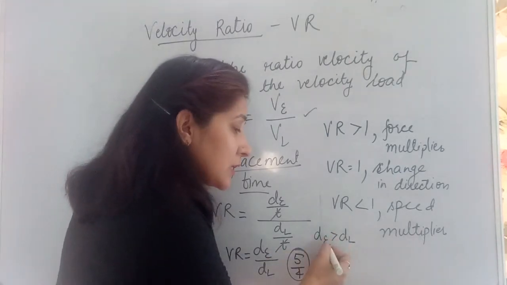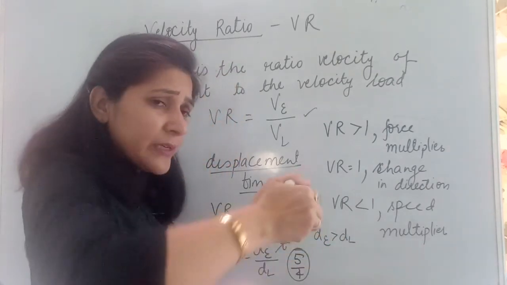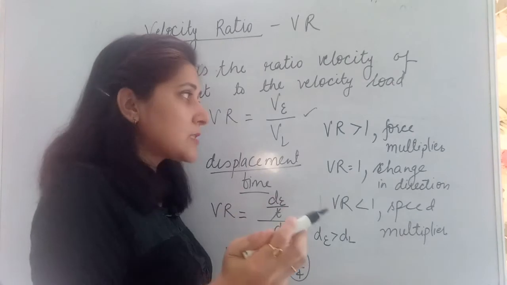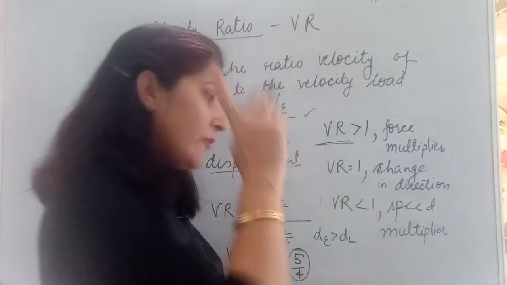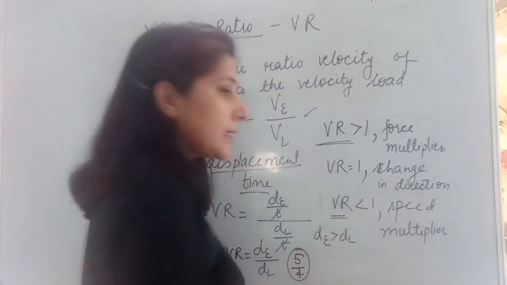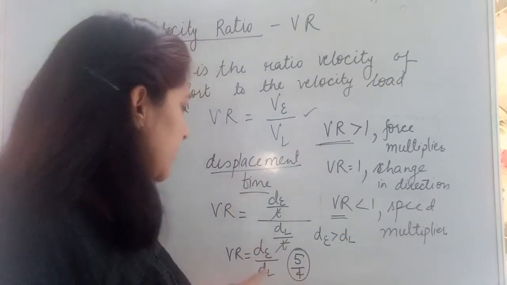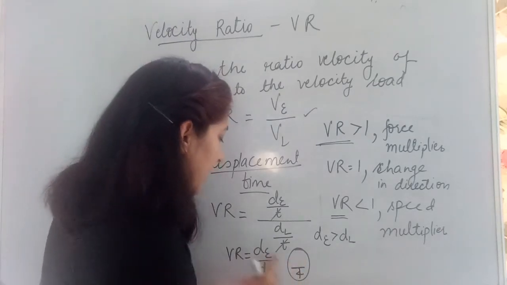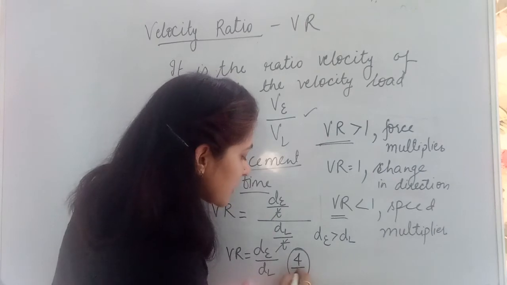If the displacement of effort is more than that of load, एफर्ट का डिस्प्लेसमेंट ज्यादा हो गया, लोड का डिस्प्लेसमेंट कम हुआ है, then it is acting as a force multiplier. And if the reverse is going on, then it is acting as a speed multiplier. Speed multiplier शायद आपको थोड़ा जल्दी समझ में आ जाएगा. In that situation what can we say? एफर्ट जो है आपका उसका डिस्प्लेसमेंट कम है और लोड का डिस्प्लेसमेंट ज्यादा है.